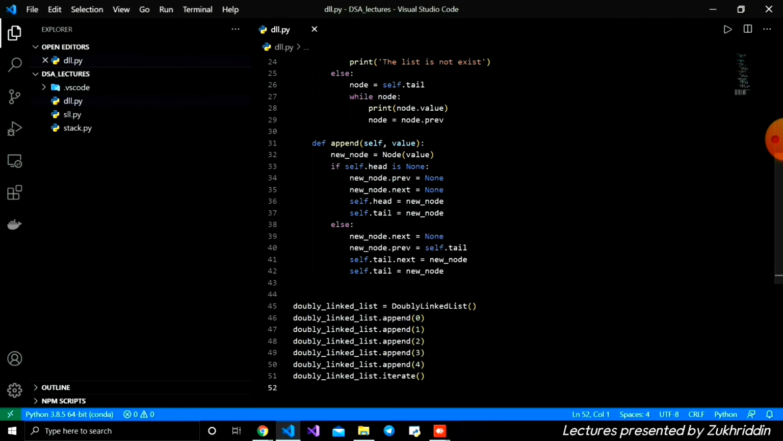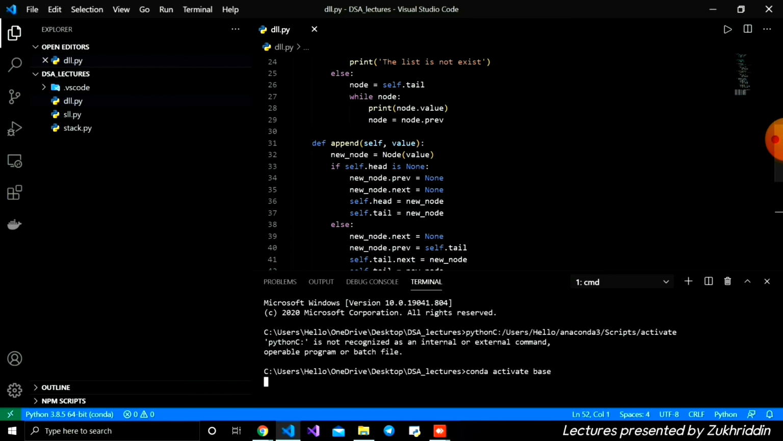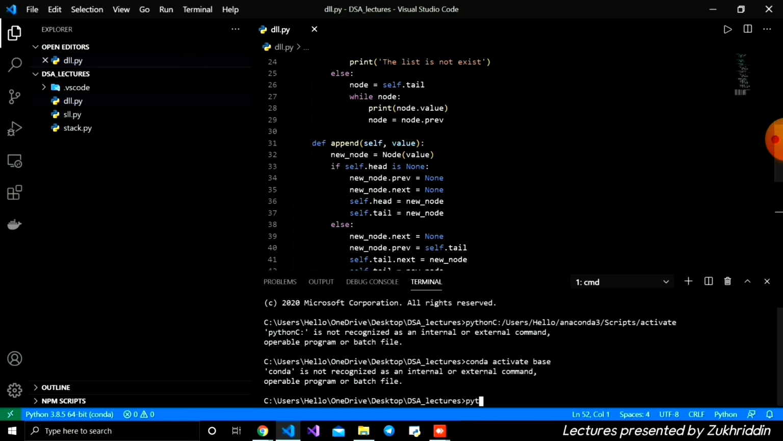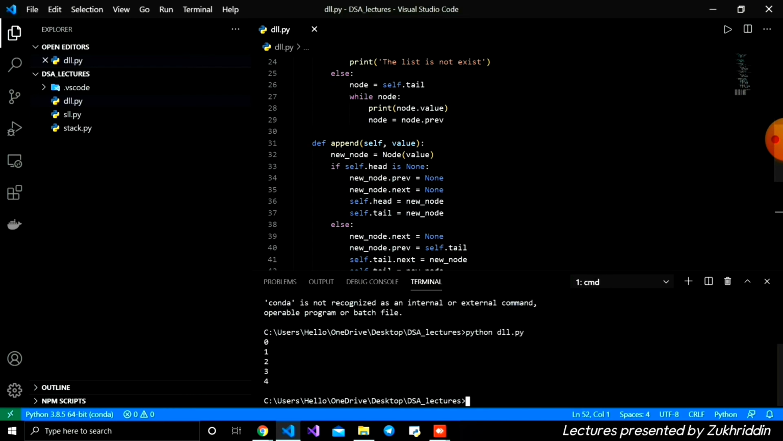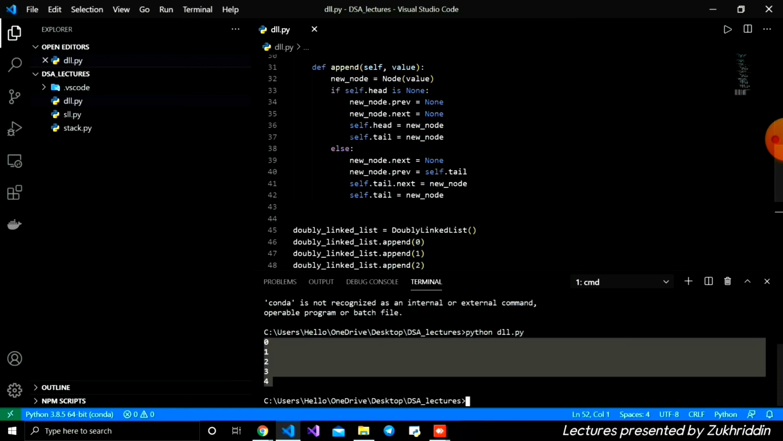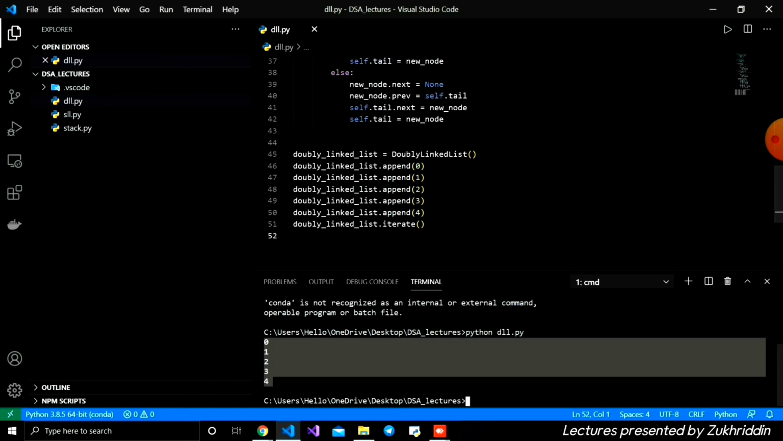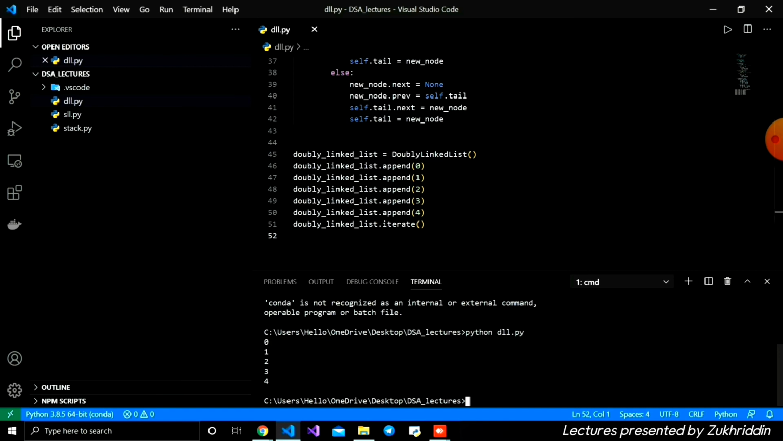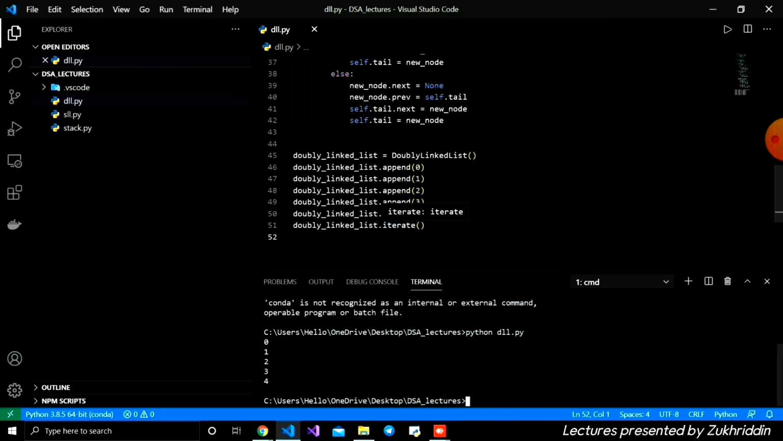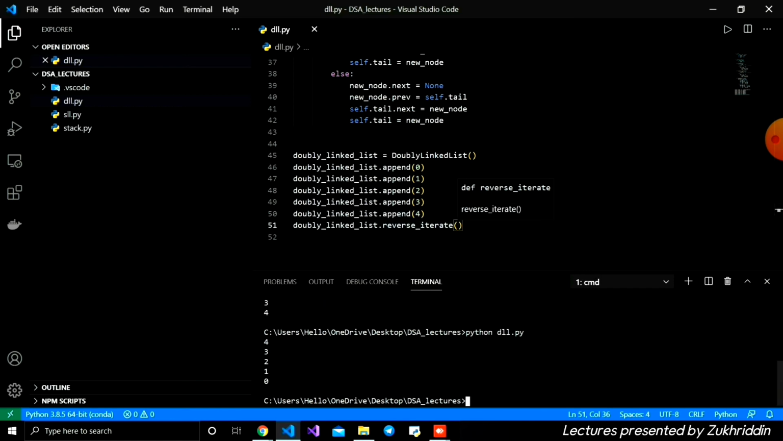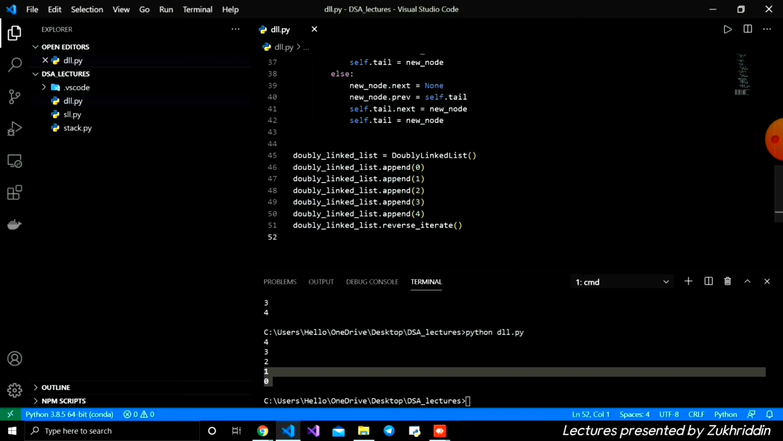Let's save it, open the terminal and write python dll.py. And you can see all the values are printed. We added five numbers to our double linked list and they are printed. Also, we can iterate in reverse, from the last to the first, using the reverse iterate. Let's save it and run it: 4, 3, 2 down to 0, from the last to the first. You can easily do it using this.